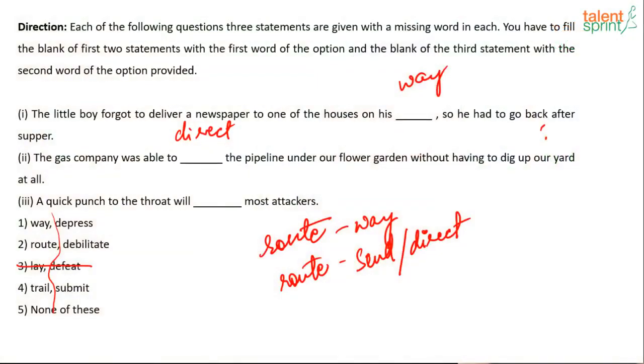And debilitate is the word of the day. I told you what the word debilitate means. Debilitate means making something weaker, weakening something. So let's look at the last one, if it holds true for the last one. A quick punch to the throat will dash most attackers. It is talking about a quick punch to the throat being very deadly and weakening the opponent. So debilitate should be the word. So 2 is fine. I hope this is clear. Let's move on to the next question.